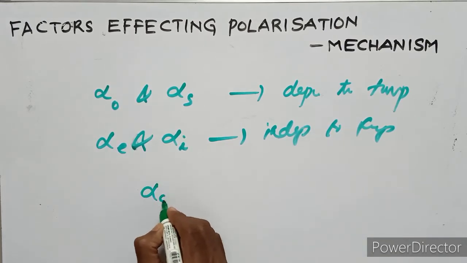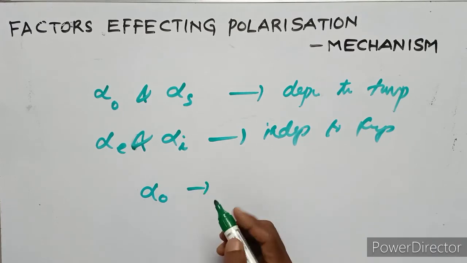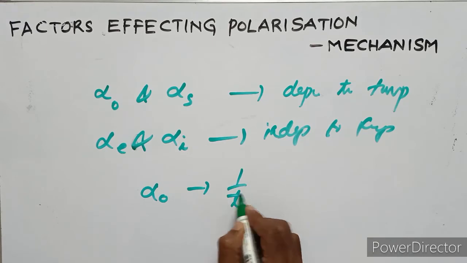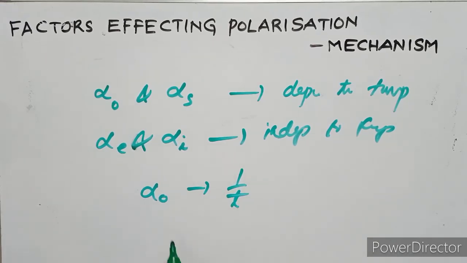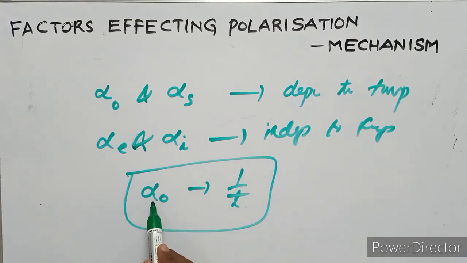That means the orientational polarization is inversely proportional to temperature. So the orientational polarization increases with decreasing temperature, and decreases as the temperature increases.